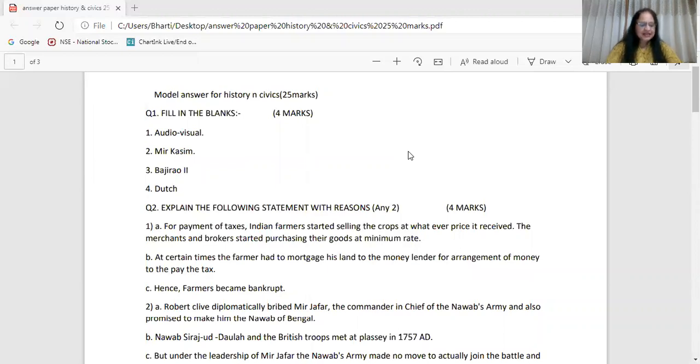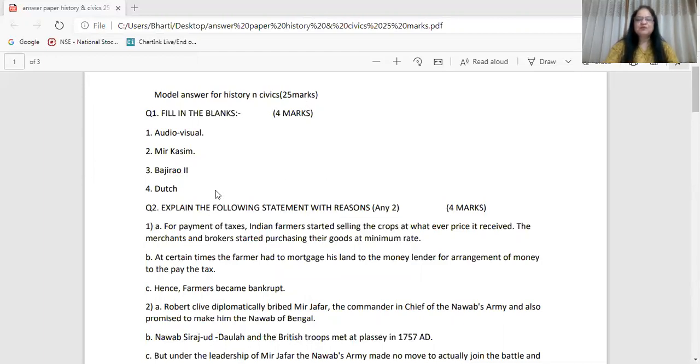Third: in 1802, Peshwa signed the subsidiary alliance. Answer is Bajirao II. Fourth: Portuguese, dash, French, British participated in competition in the Indian market. Answer is Dutch. If all four of your answers are correct, you are going to get 4 out of 4.